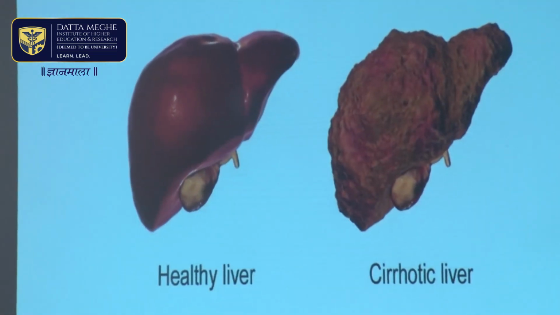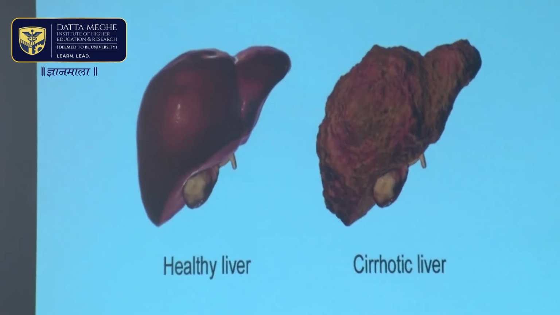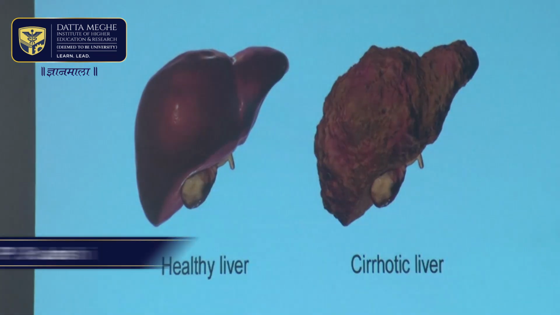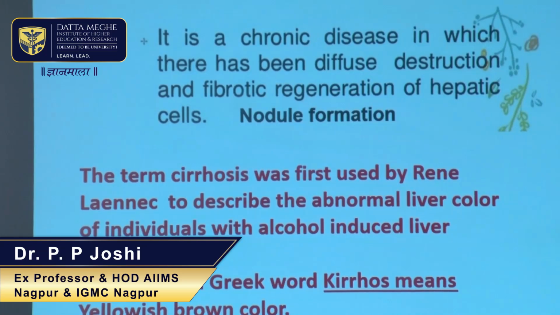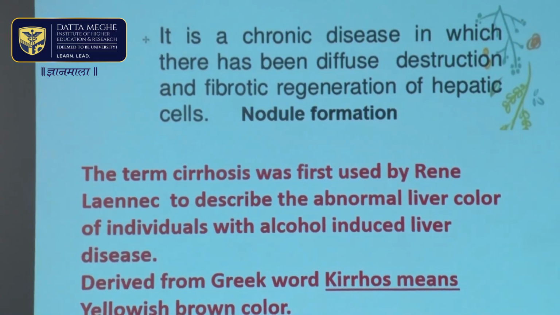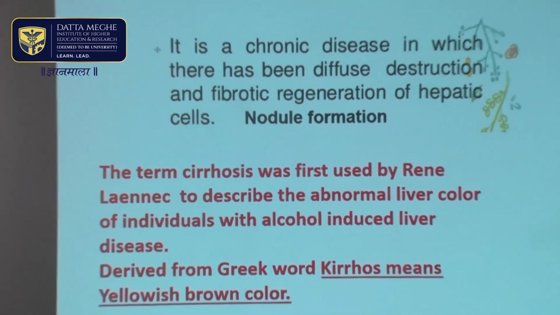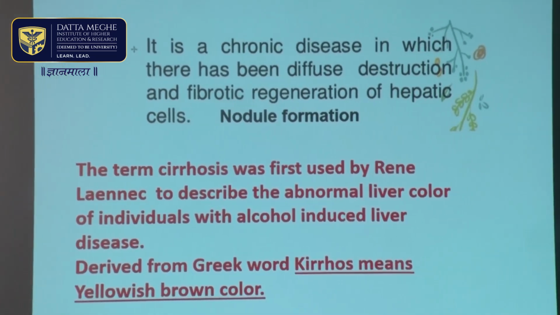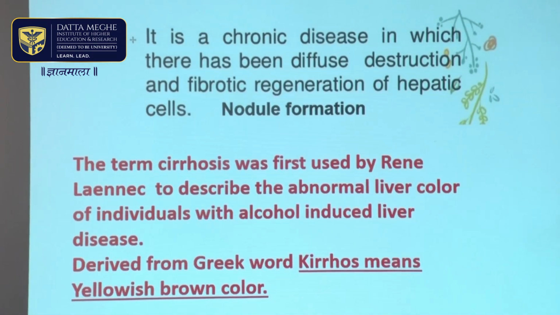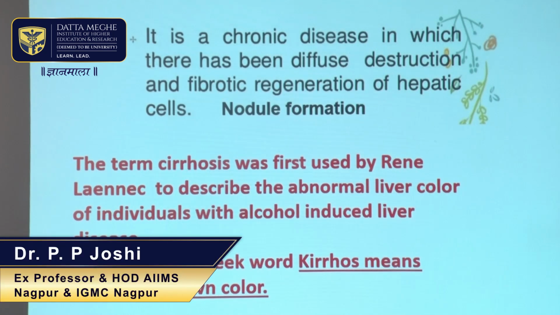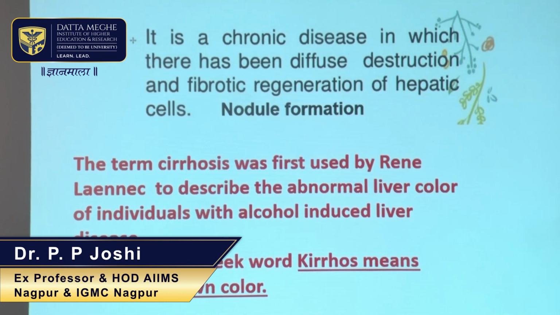This is a classical picture of a healthy liver, how a healthy liver looks, and how a cirrhotic scarred liver looks. The term cirrhosis was first coined by René Laennec to describe the abnormal liver color of individuals with alcohol-induced liver disease. The word cirrhosis is derived from the Greek word kyros, which means yellowish brown color, which is the color of the scarred, contracted liver seen in cirrhosis of liver.